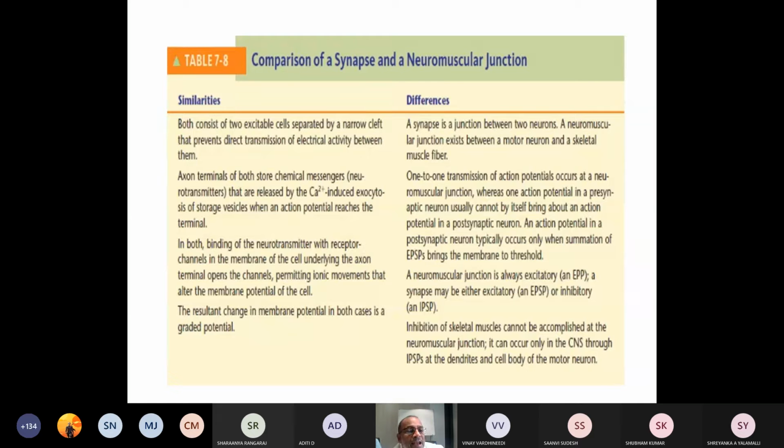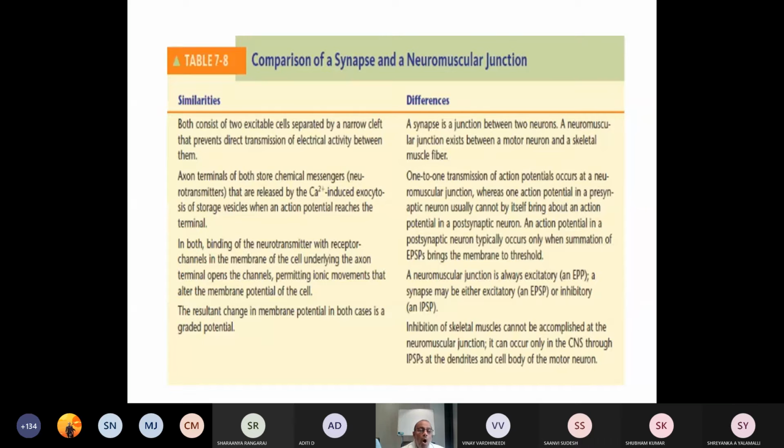Synapse and neuromuscular junction both consist of two excitable cells separated by a narrow cleft that prevents direct transmission of electrical activity between them. This is number one.